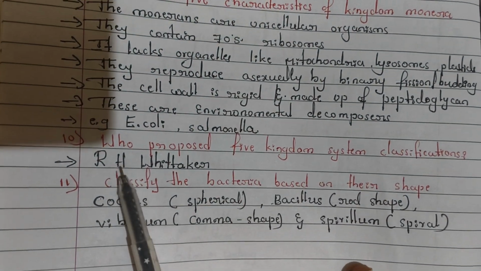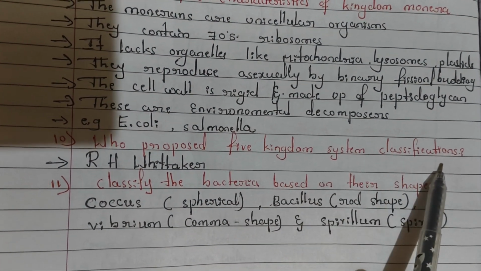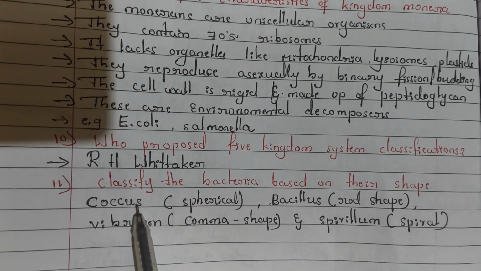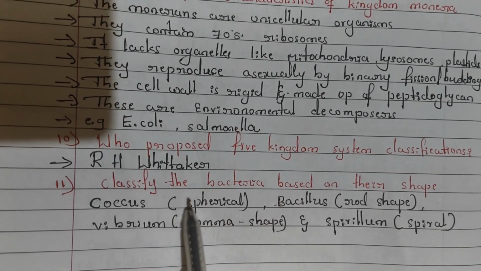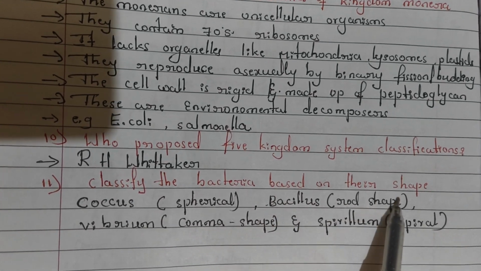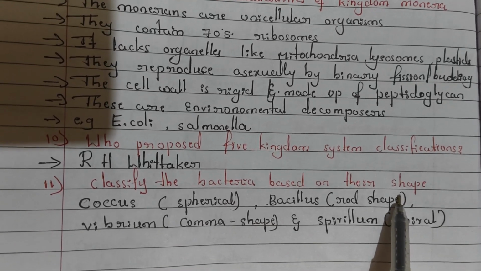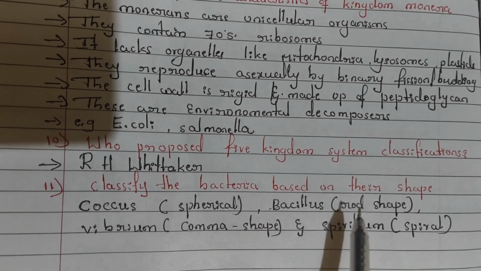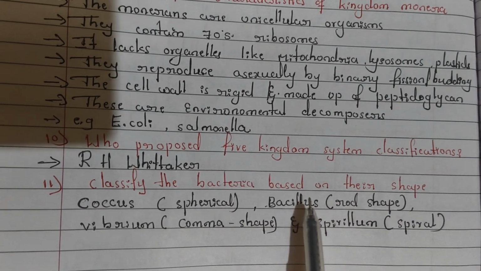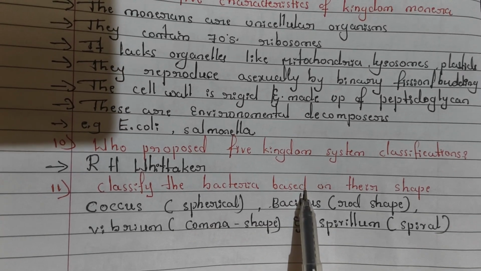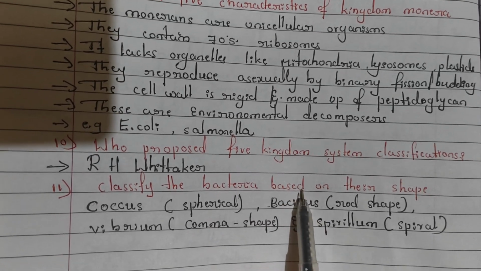Next, who proposed the 5 kingdom classification? It is R.H. Whittaker. Next question: classify the bacteria based on their shape. This question is related to the cell chapter and also to biological classification. Since this question arises from the biological classification chapter, I mentioned it here.